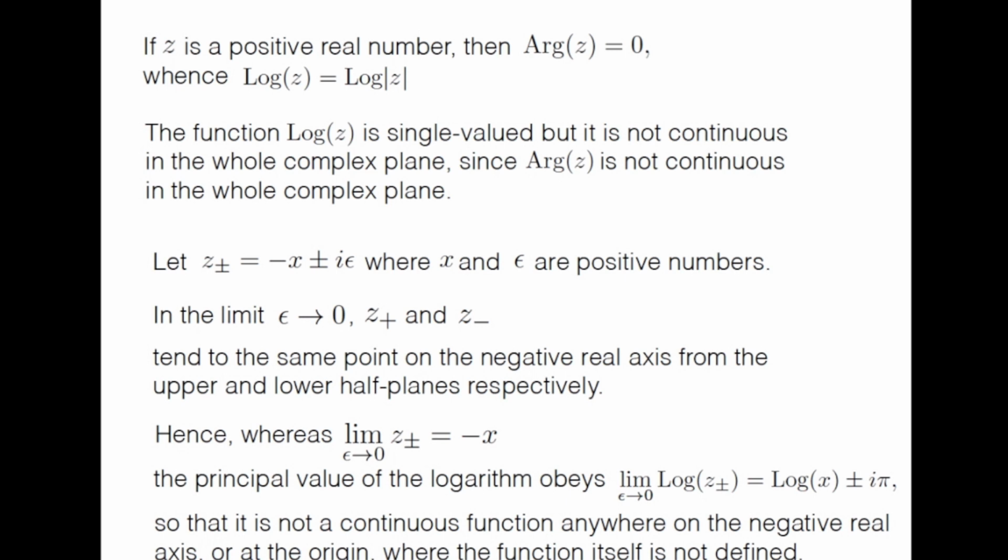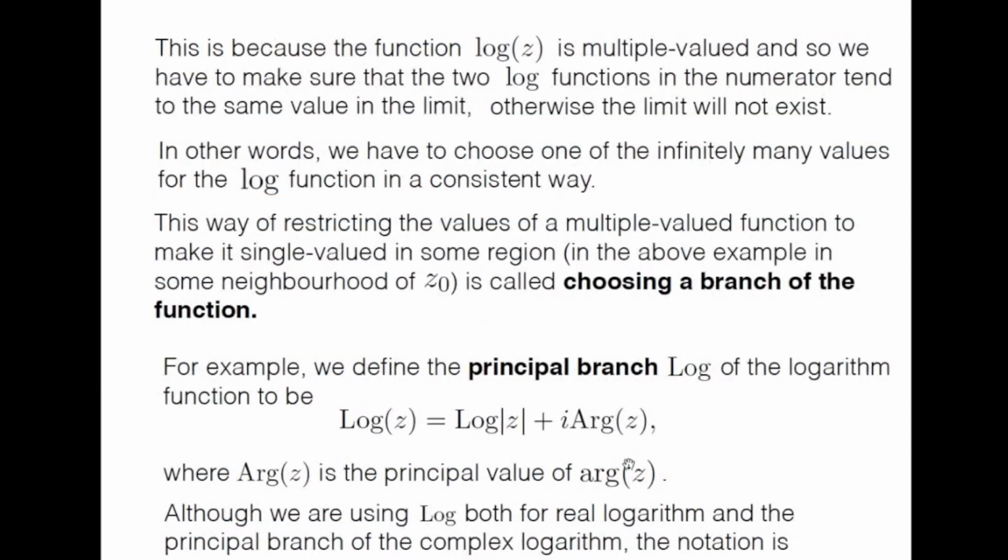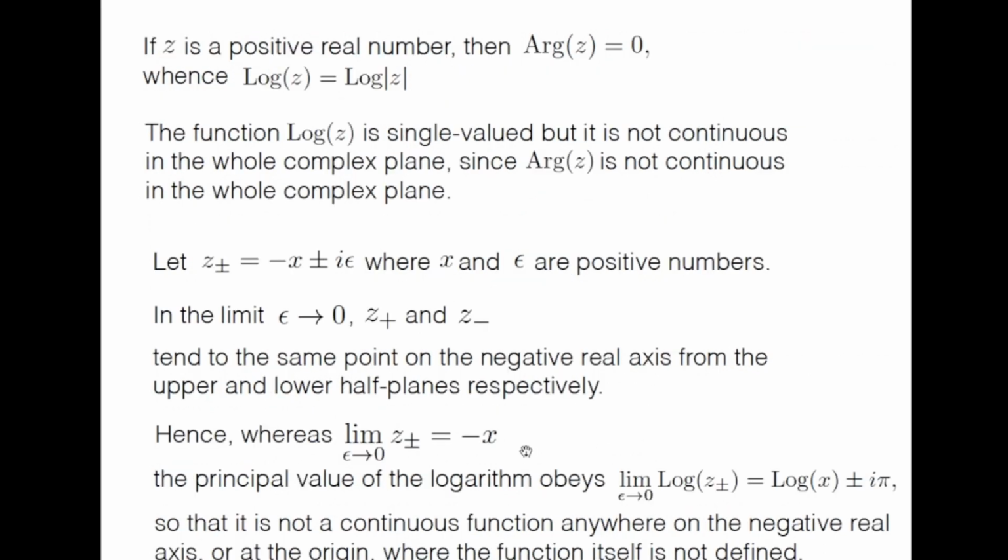However, the principal value of the logarithm in the limit epsilon tending to 0, the principal value of log of z plus minus, what is that? That is log x plus minus i pi, because that is the principal value of the argument. That is the way we define the principal value. So we see that when epsilon tends to 0, z plus minus goes to minus x, but the principal value of the logarithm goes to log x plus minus i pi.